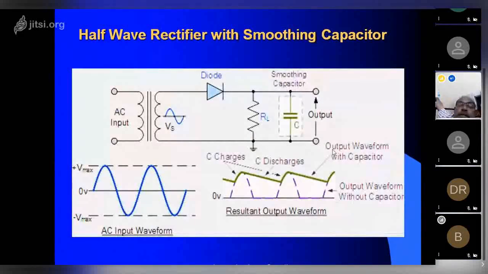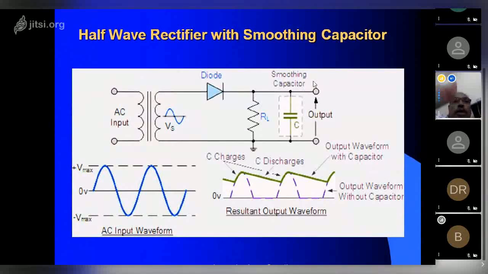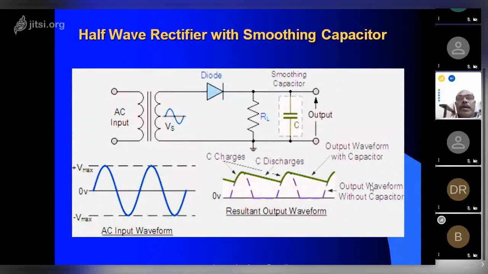118 watts, sorry, 118 watts. Okay. So even if you use a half wave rectifier, to smoothen the voltage we use a small smoothing capacitor to a certain level. We smoothen the output DC voltage. That will be like a sawtooth wave, just like if you cut across your saw, you can see your saw blade, no? Like that it will be the output voltage, that is known as the sawtooth wave.